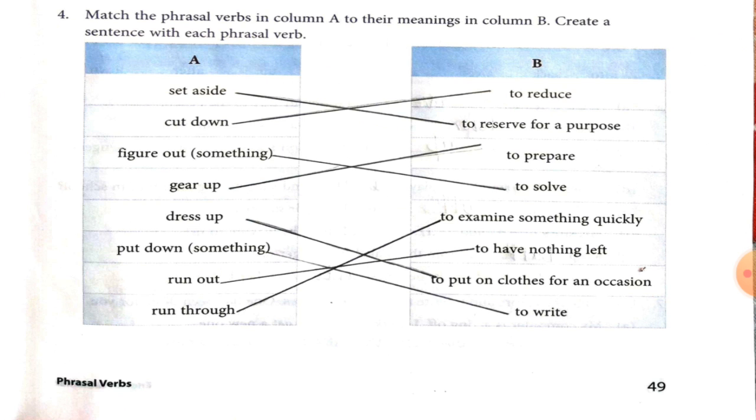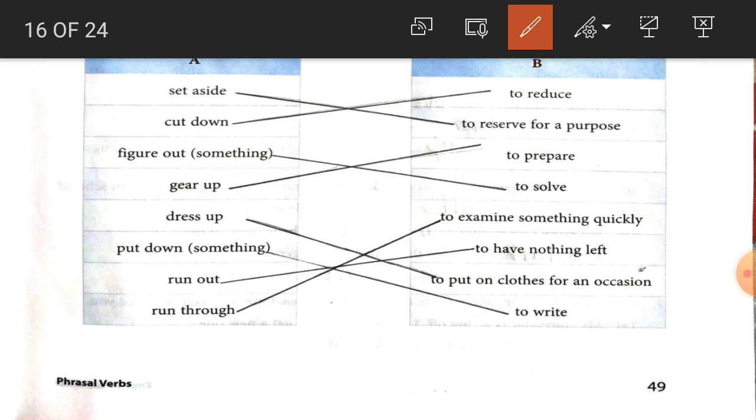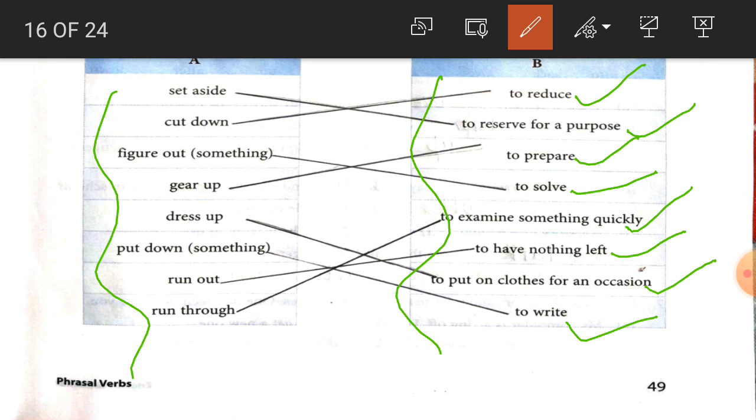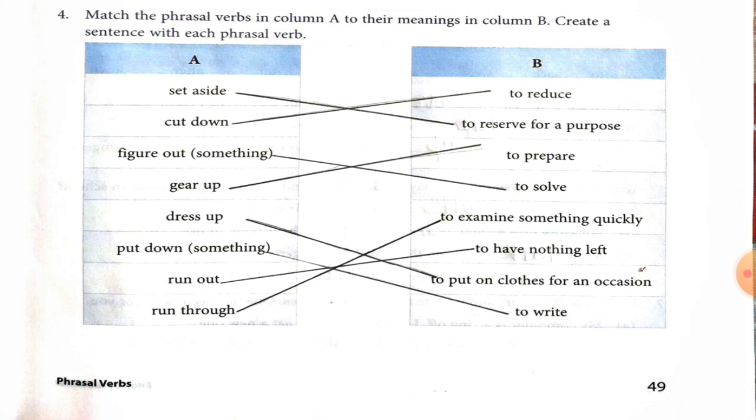Now students, some phrasal verbs are given here and we have to find out the meaning. So let's solve it. Set aside means to reserve for a purpose. Cut down, to reduce. Figure out, to solve. Gear up, to prepare. Dress up, to put on clothes for an occasion. Put down, to write. Run out, to have nothing left. Run through, to examine something quickly. So students, these are the phrasal verbs and their meanings are given here. So we have to learn it.